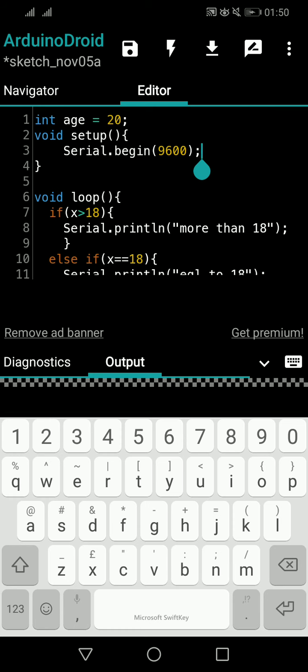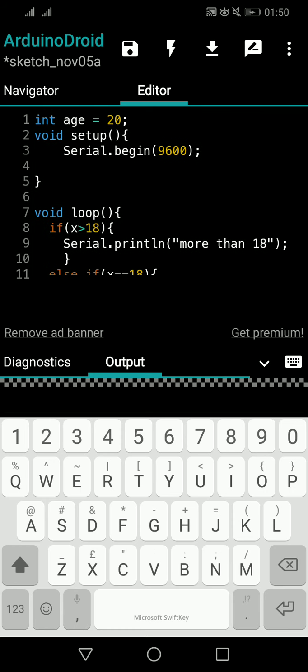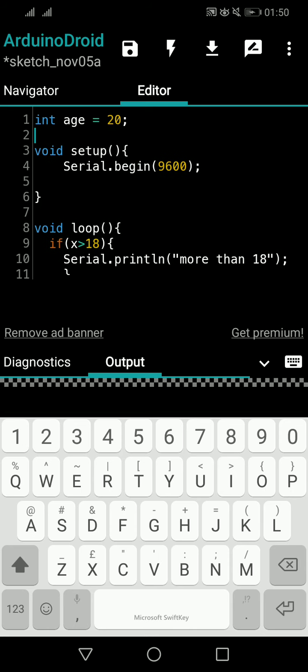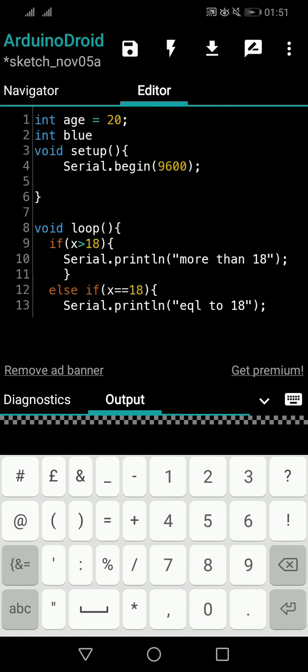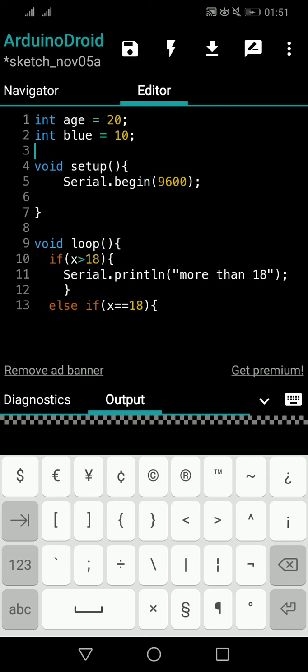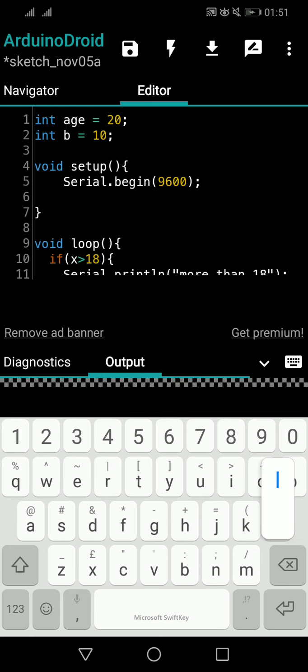Let's keep Serial.begin here, don't worry about it. I will name the LEDs as well. I will connect one LED to pin number 10, and I will name the LED blue. You can give any name you want. You can name it B if you feel blue is too long. Any name you can keep, but I will give blue.